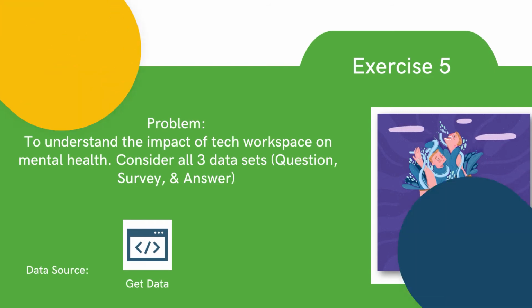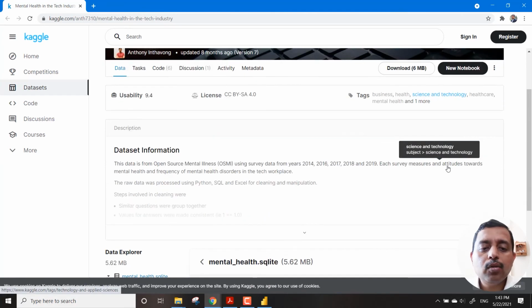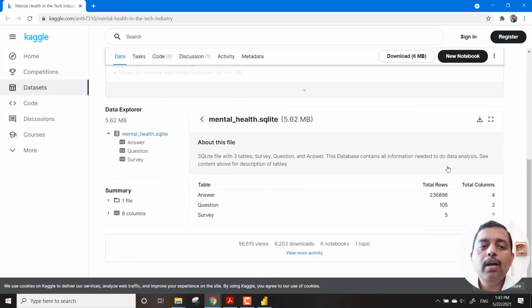But anyway, let's have a look at the data. This is also a Kaggle data. And so we see that data coming from GitHub, Kaggle, and all live Wikipedia. So by the end of all these modules, you should be confident, 110% confident to handle any type of data, any sort of data that comes on your way. So here, this is a bit tricky one. So here what you need to do is, this is a SQLite data set.